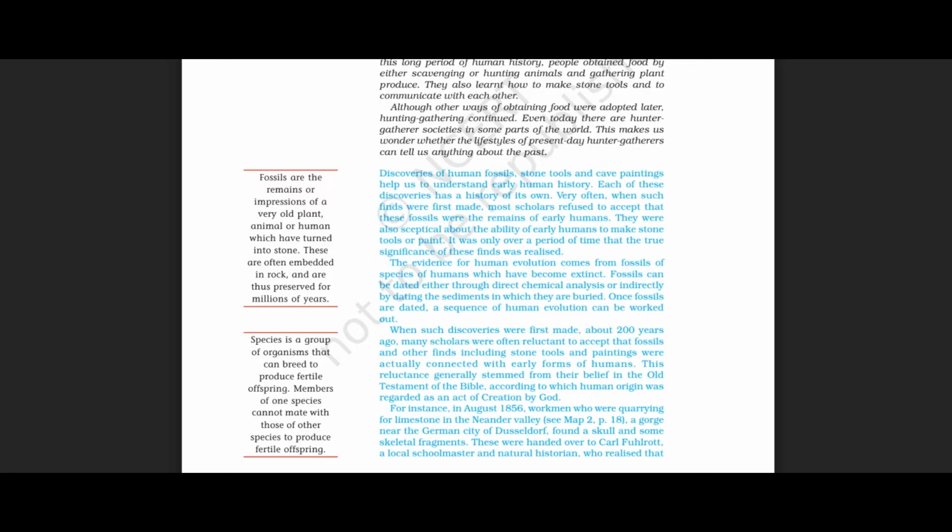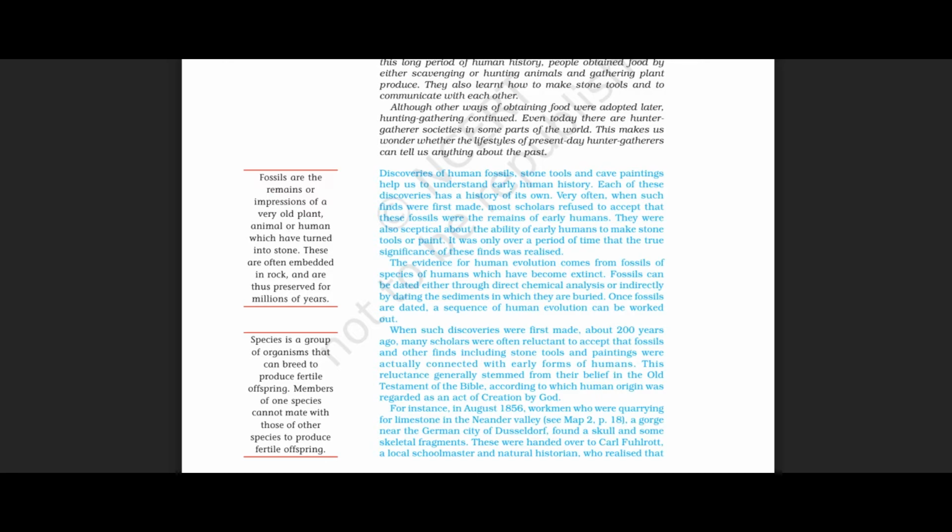That was why the scholars refused. They were also skeptical about the ability of early humans to make stone tools or paint. Scholars said there was no chance for early people to make this paint or these tools. This is why the scholars refused to accept this.